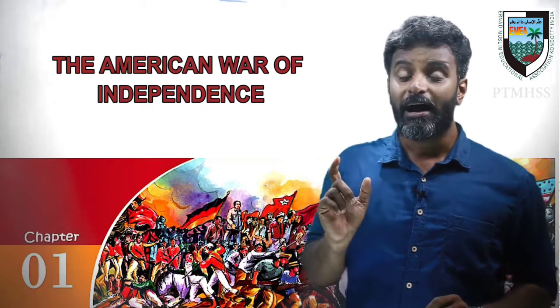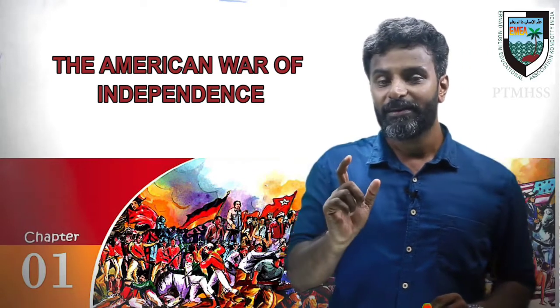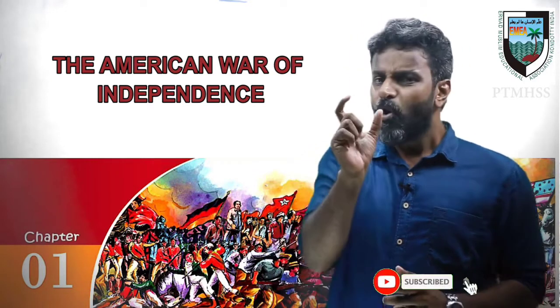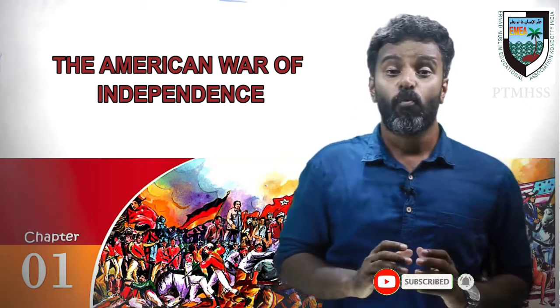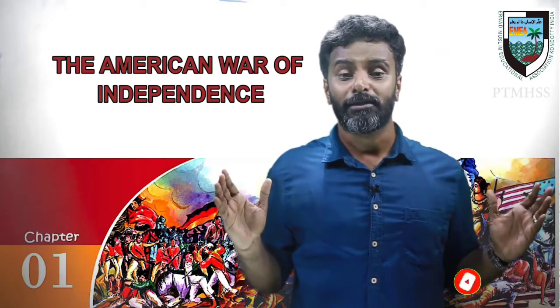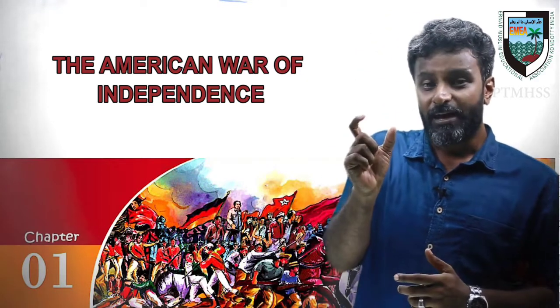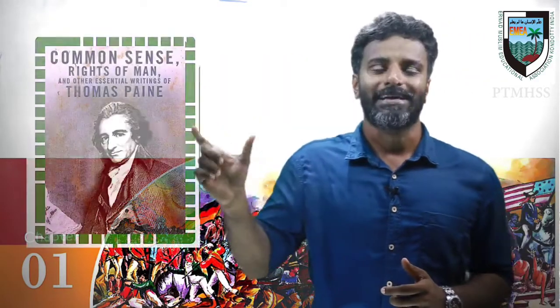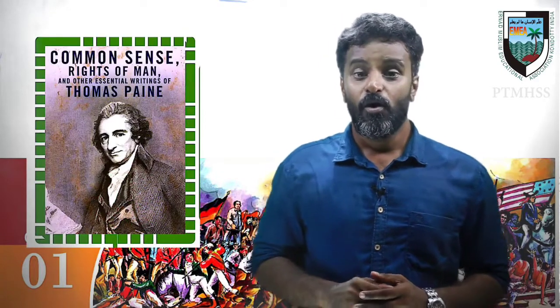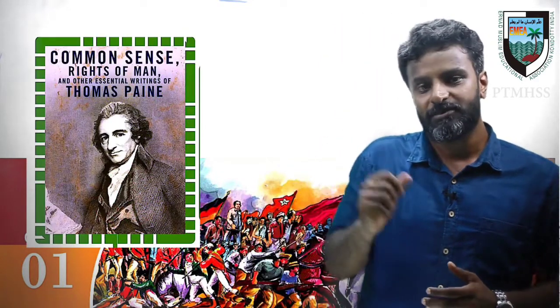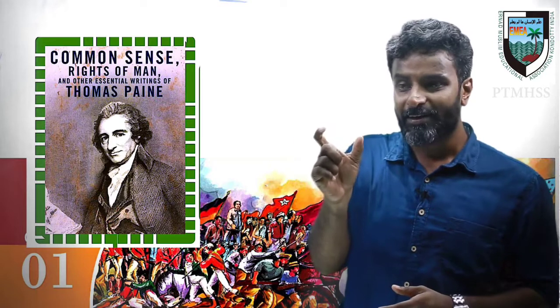And one of the main things which led to the American War of Independence was a small pamphlet which was spread among the American people. The pamphlet is known as Common Sense. Who framed this pamphlet? It was Thomas Paine.